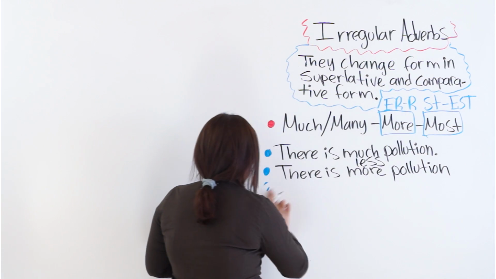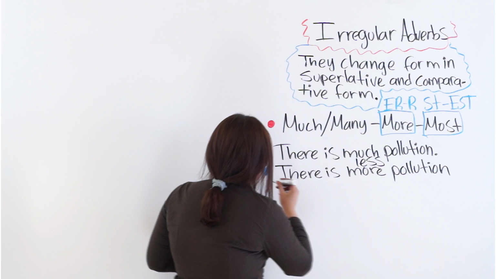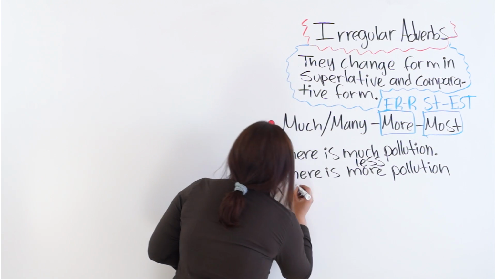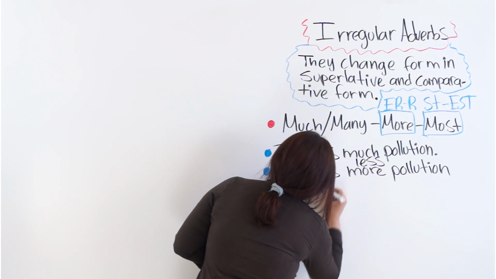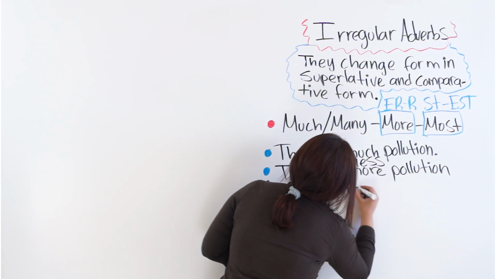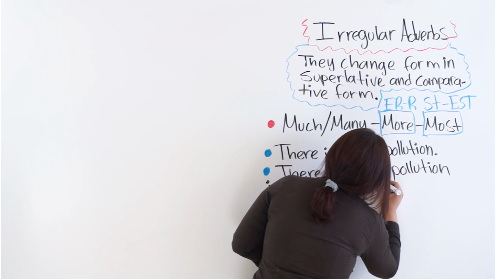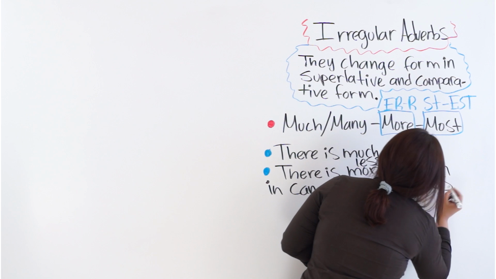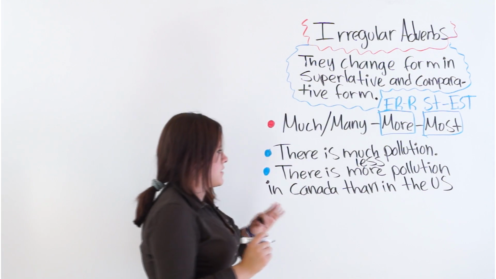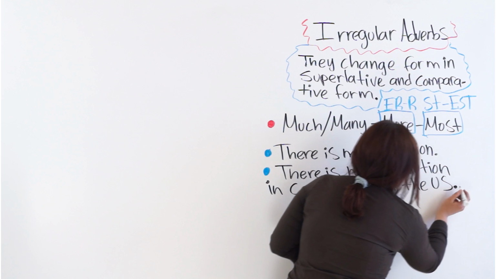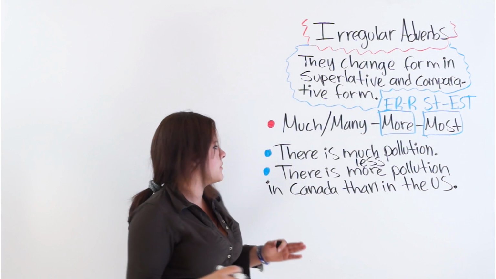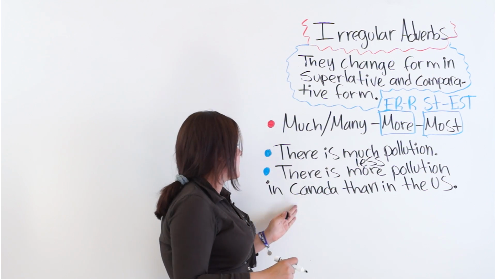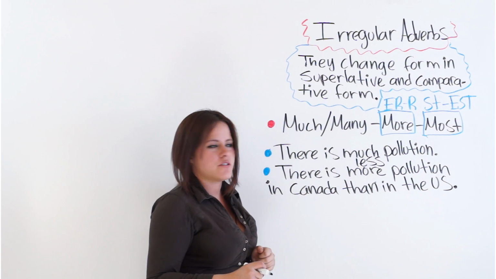And then you will need nouns to compare. For example, in, I don't know, Canada, then in the US. All right, just to say something. It is not a fact. But this is how you use a comparative form. There is less or more pollution in Canada than in the US.